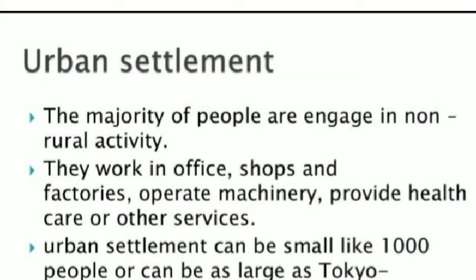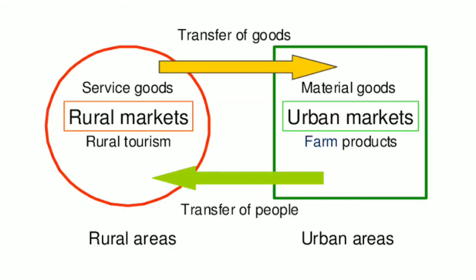transport, banking, insurance, etc. Rural and urban settlements are linked to each other, or interdependent. People living in rural settlements depend on urban areas for education, health facilities, employment, etc. And on the other hand, the people living in urban settlements depend on rural people for their daily needs of milk, vegetables, fruits, grains, and many others. In this manner, both these settlements cannot survive without the support of each other.